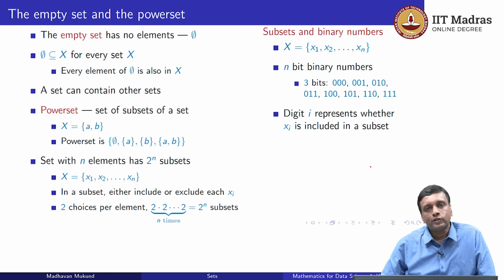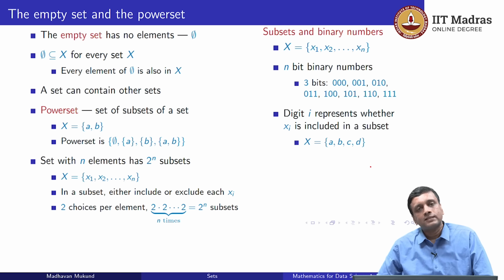and say that the ith bit represents the choice that we made. If we choose to omit xi from our set, we will call it 0. If we chose to keep xi in our subset, we will call it 1. So 0 represents the choice where we leave out xi, 1 represents the choice where we keep xi.